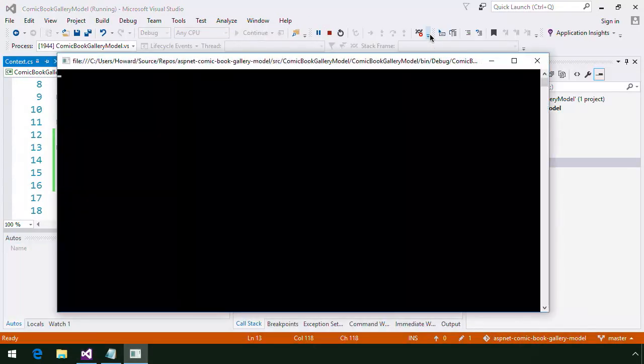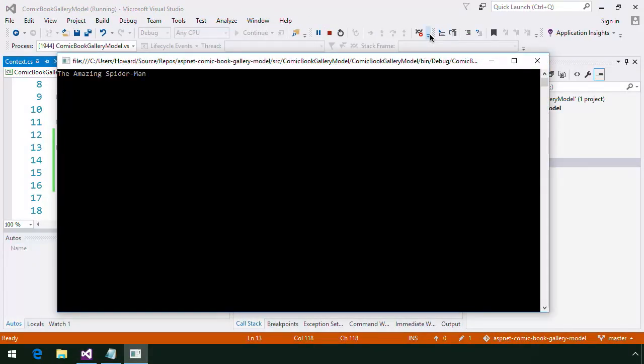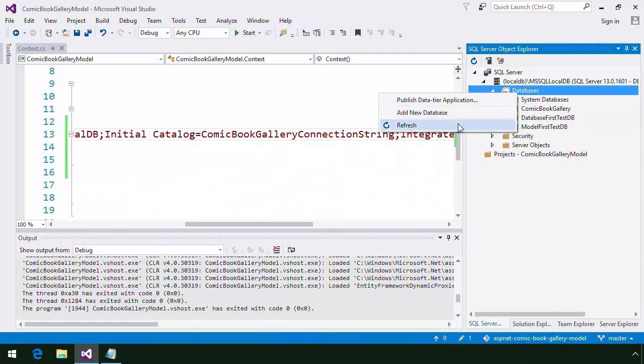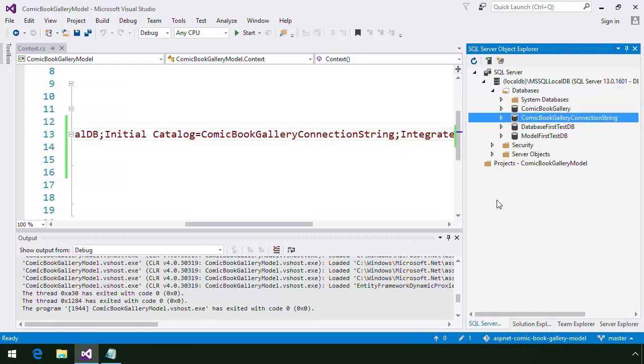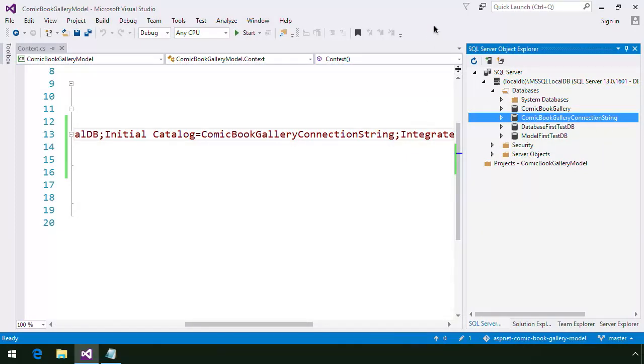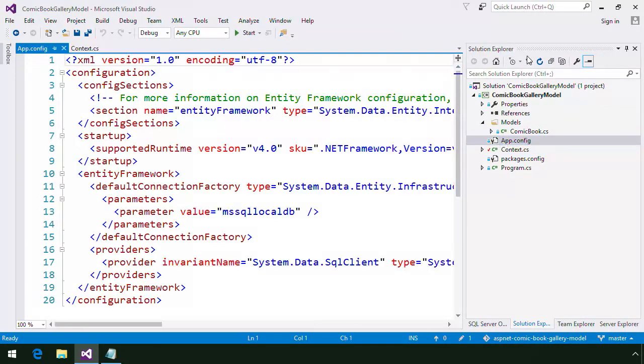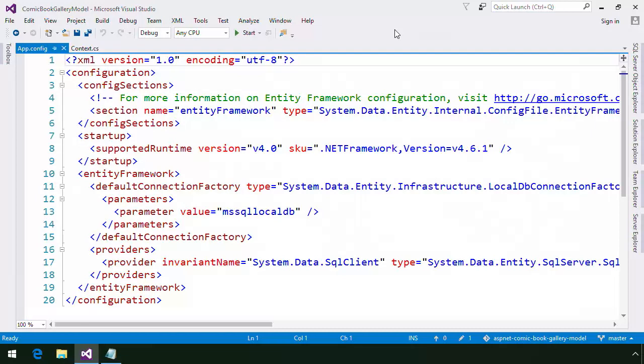Run the app again, and press Enter to continue execution. Refresh the list of databases, and we'll see our new Comic Book Gallery connection string database. The third and last option for changing the name of the database is to add a database connection string whose name matches the name of our context class to our app's configuration file. For console apps, we'll use the app.config file in the root of our project to add the necessary configuration. For ASP.NET MVC apps, you'd use the web config file in the root of the project. We'll be covering how to use Entity Framework within MVC apps in another course.